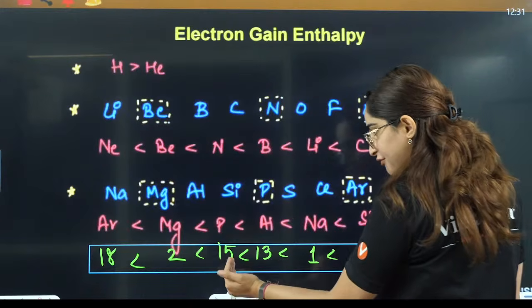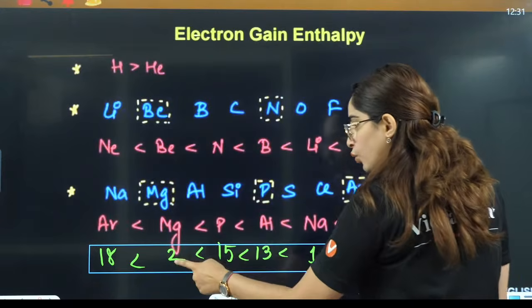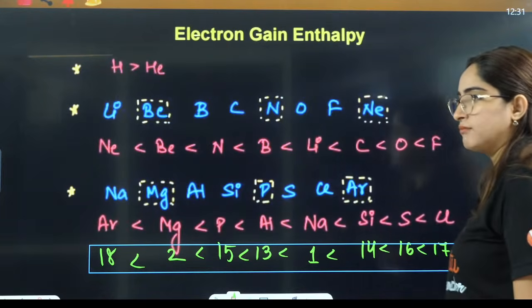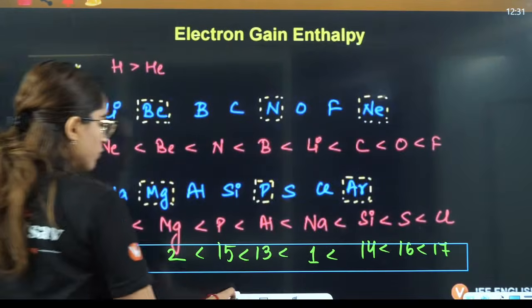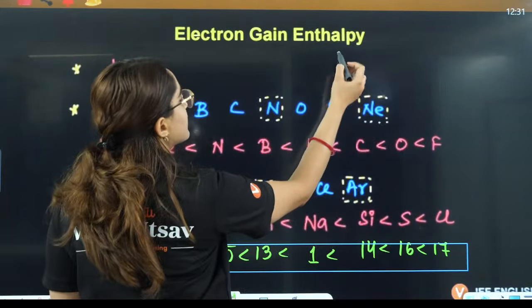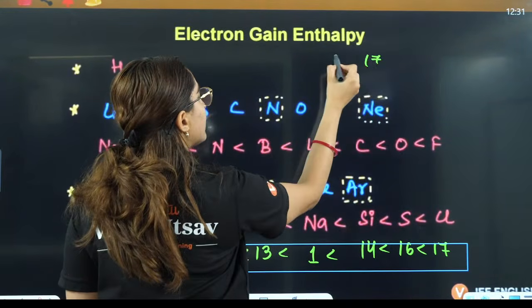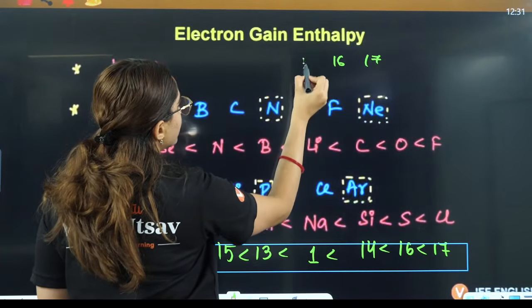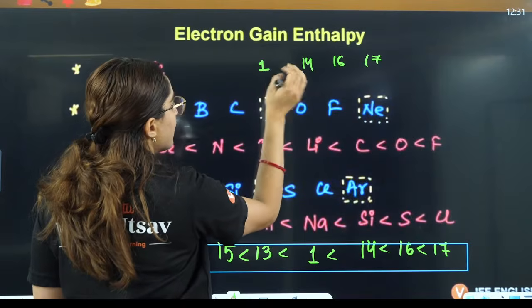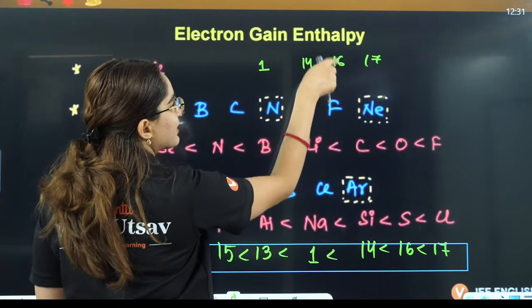So 13, 15, then you have 2, then you have 18. Okay, so you can remember this way. What I am telling you here: 17, then you write 16. 15 will be somewhere else, right? Then you write 14, then you write 1. After 1, connect the missing dots.